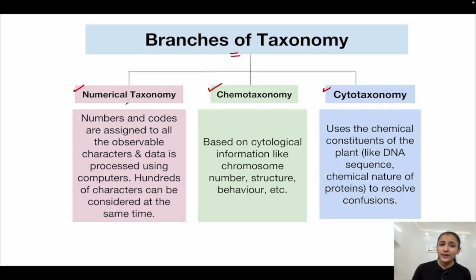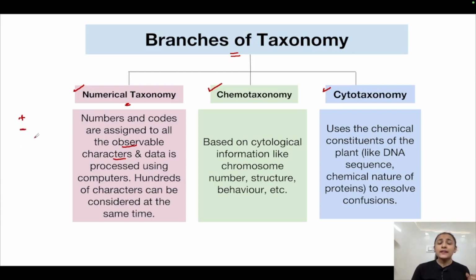What happens in numerical taxonomy? In numerical taxonomy, numbers and codes are assigned to all the observable characters. For example, if a character is present in a particular organism, it would be given a plus sign. If the character is absent, it would be given a minus sign, right?